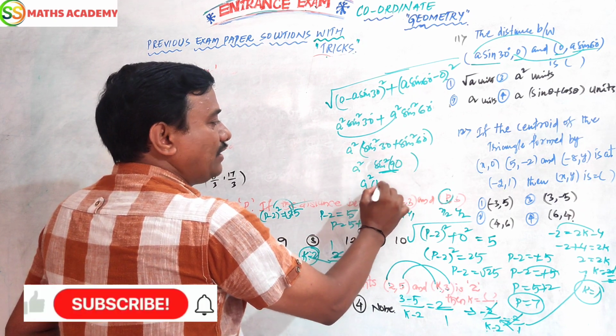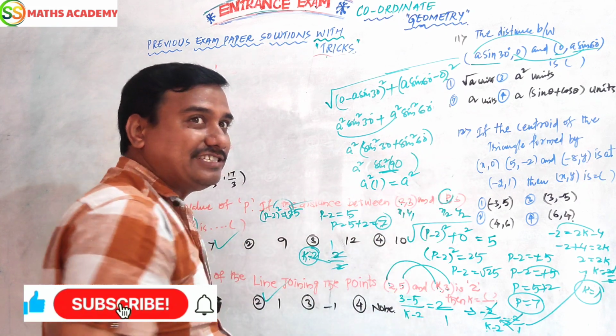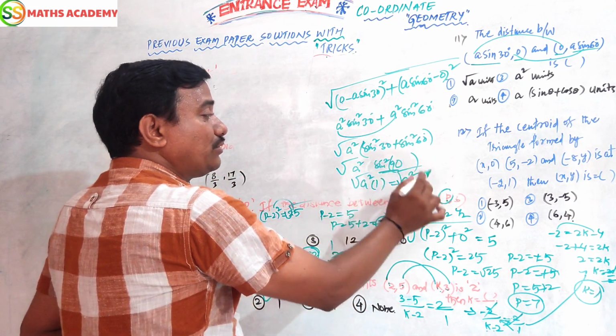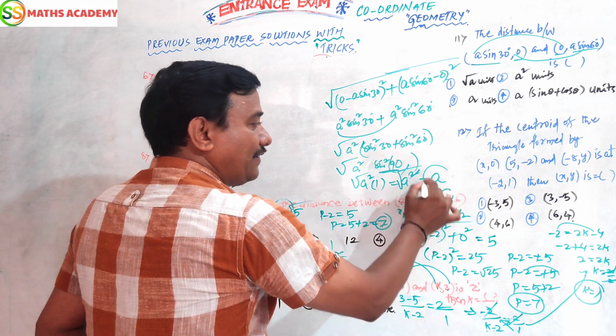Sin 90 is 1, so a square. This total value is under the square root, so the square root cancels. We should get a. Simple, a.